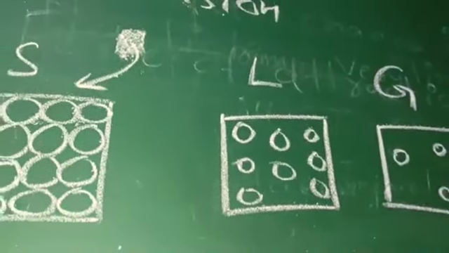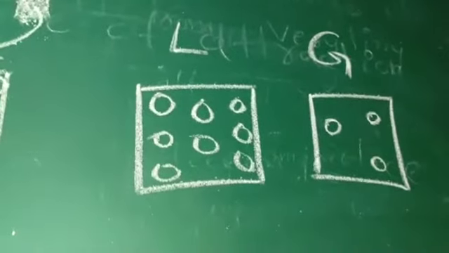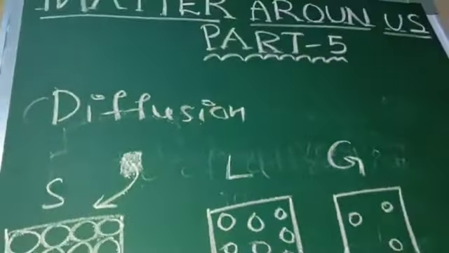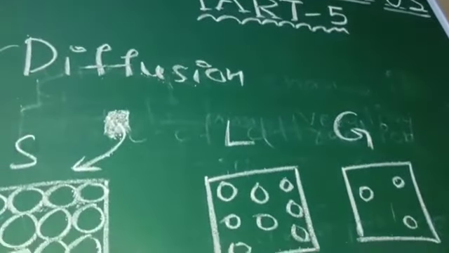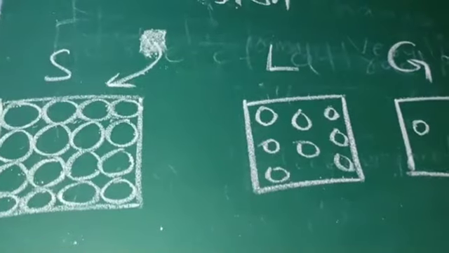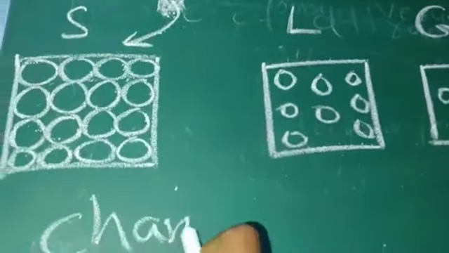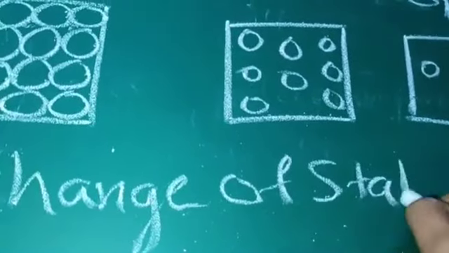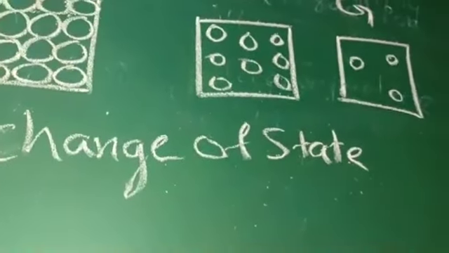Okay, this is the lesson we discussed. In this part, we first discussed change of state, how a state changes from one to another.